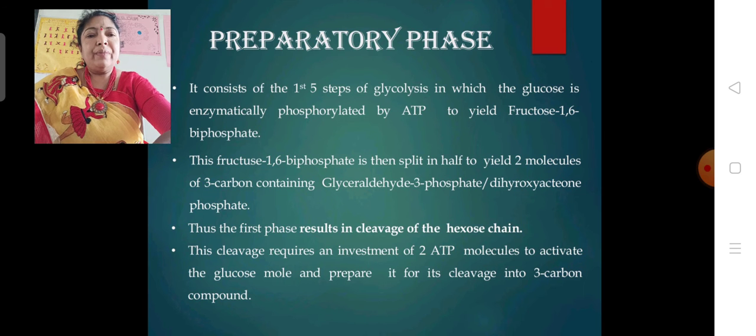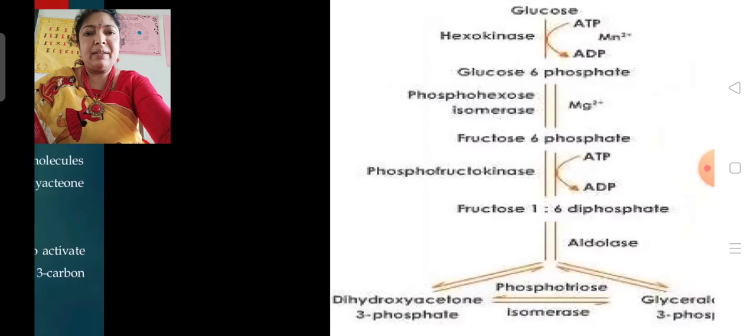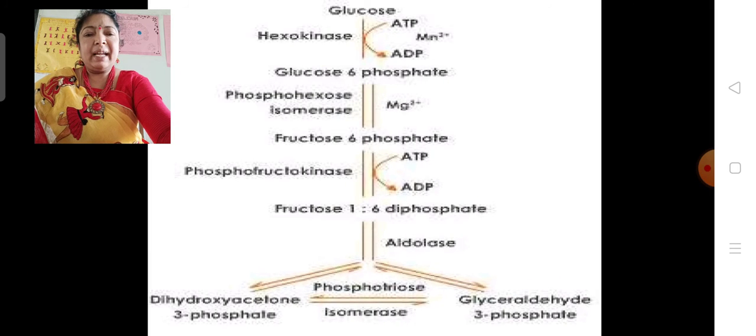Hence 2 ATP molecules are utilized in the preparatory phase. See here the diagram: the glucose is split into DHAP, dihydroxyacetone phosphate, and GAP, glyceraldehyde phosphate. Here 6 is split into 3 plus 3, that is the preparatory pathway in which ATP is utilized.